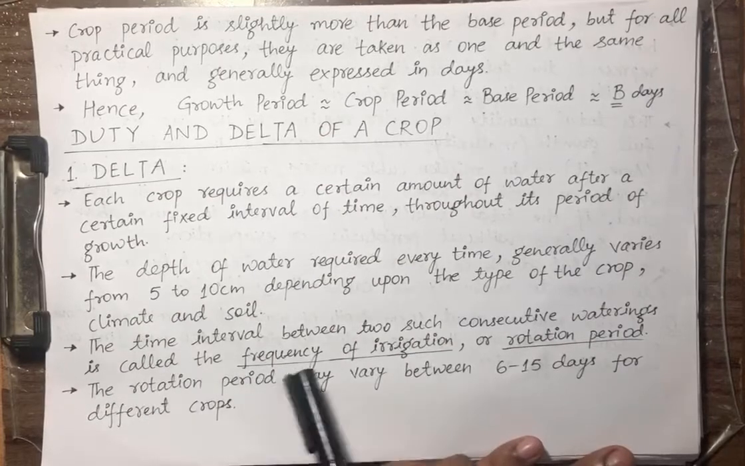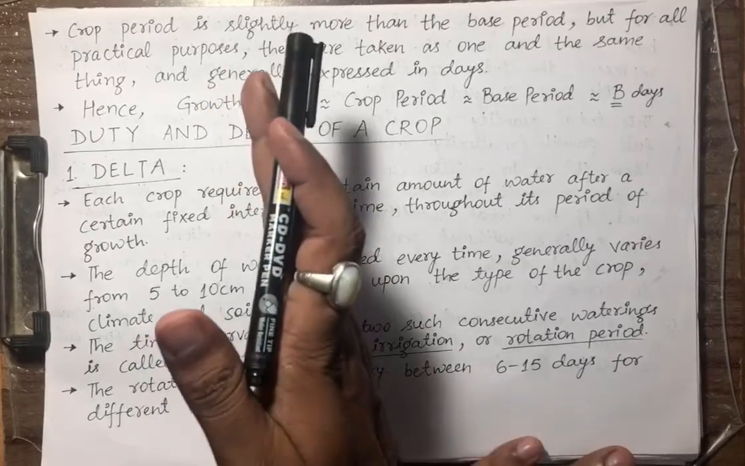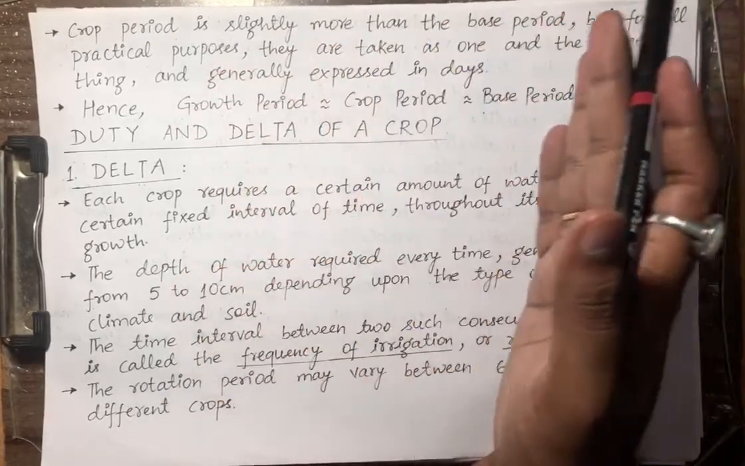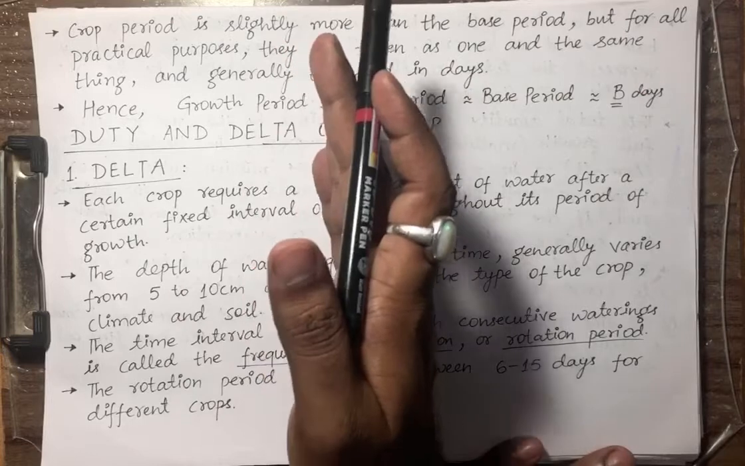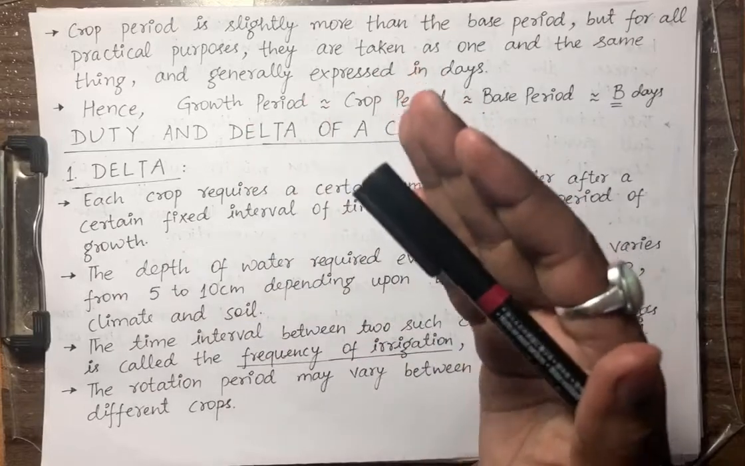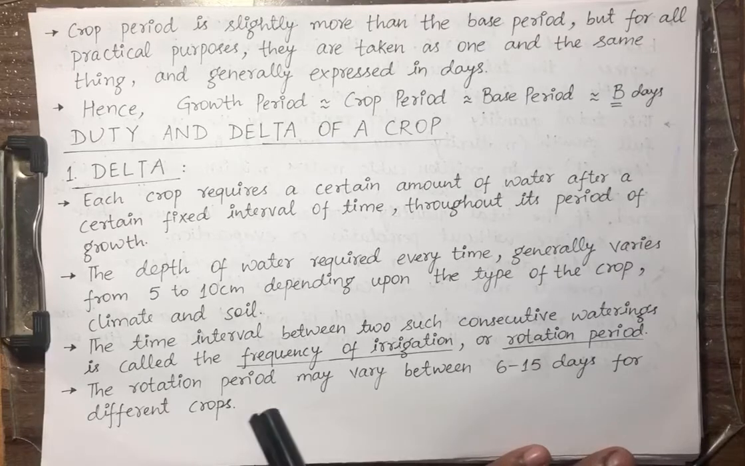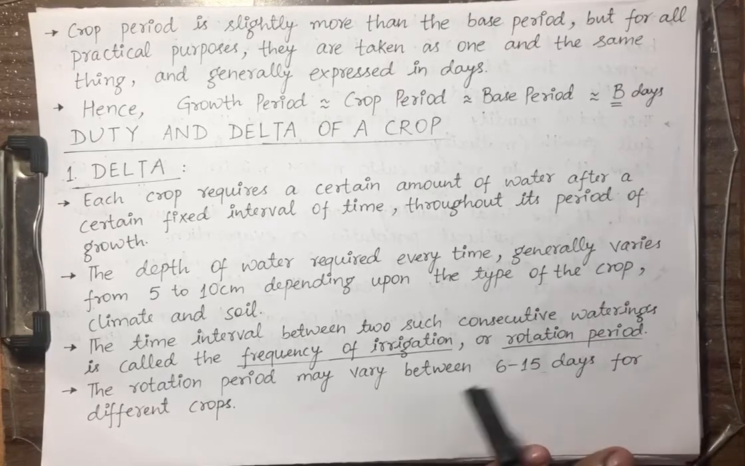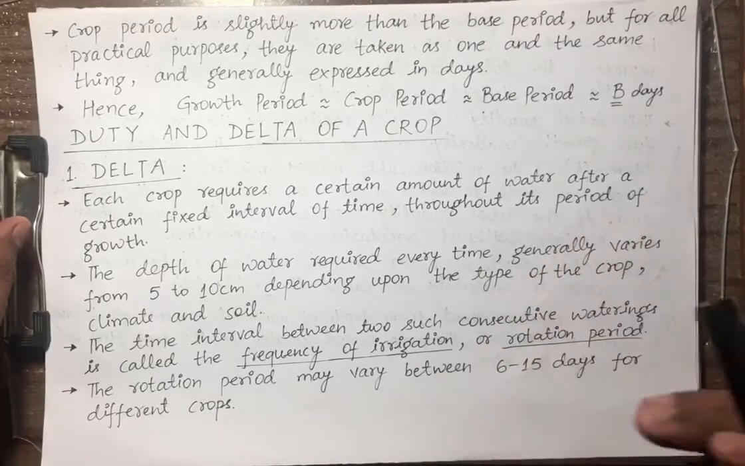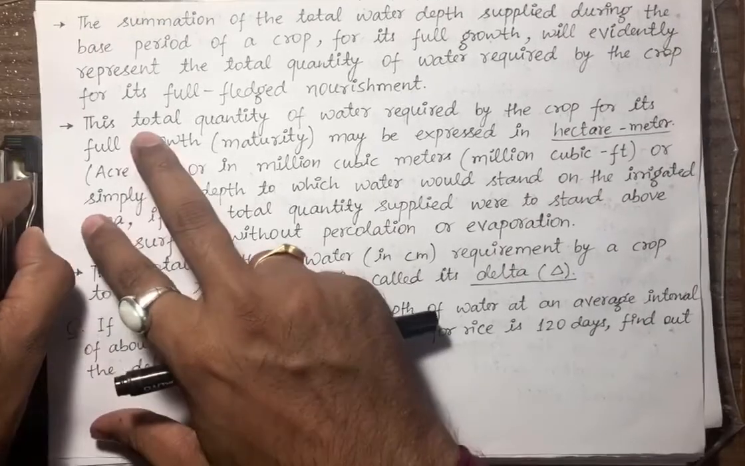The time interval between two such consecutive waterings is called the frequency of irrigation. First watering, second watering, third watering, fourth watering and so on. The time between two consecutive waterings is termed the frequency of irrigation or rotation period. The rotation period may vary between 6 to 15 days for different crops. Depending upon the crop, it can be as low as 6 or as high as 15 days.